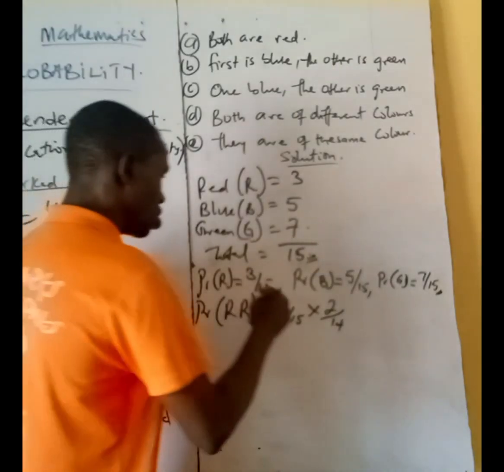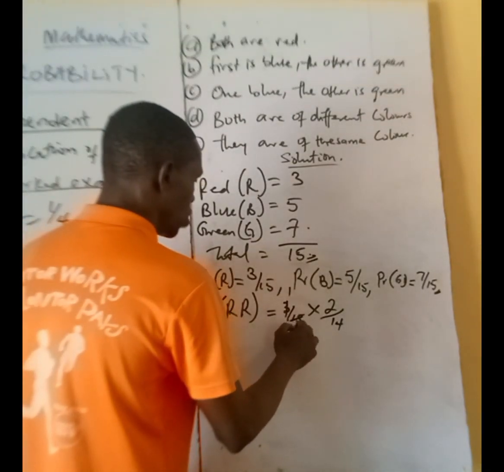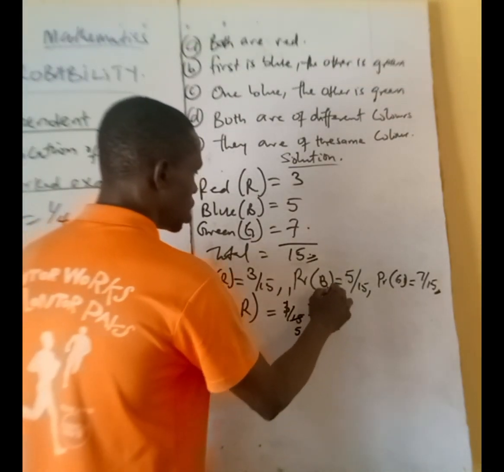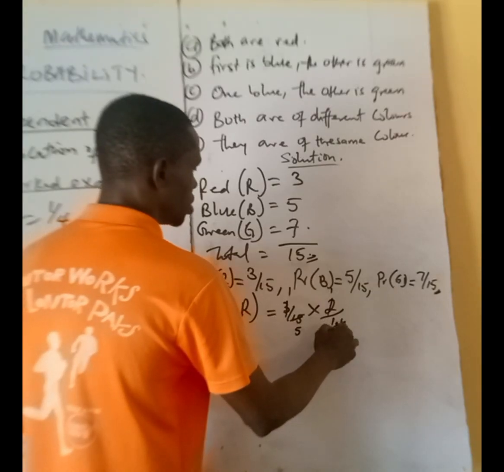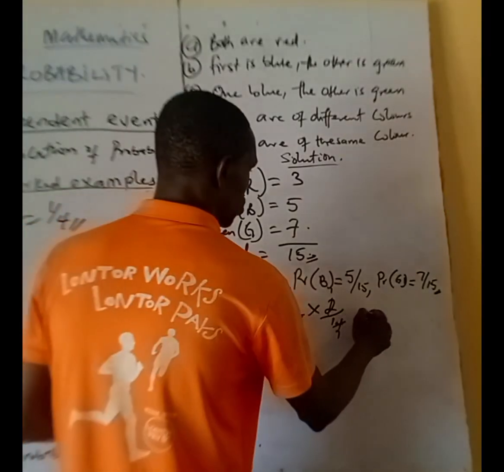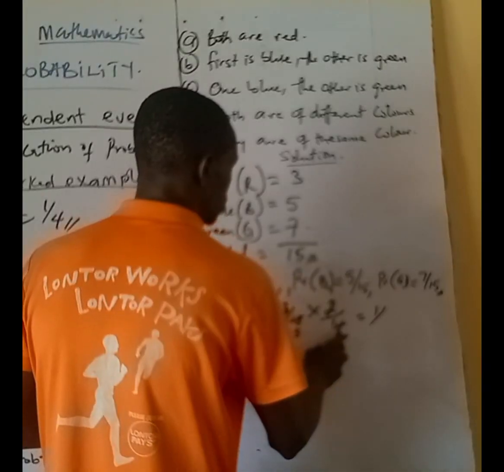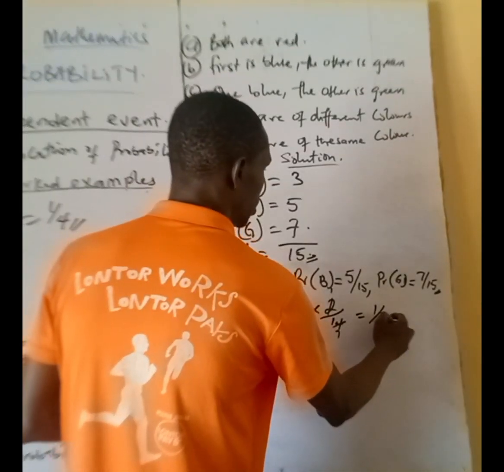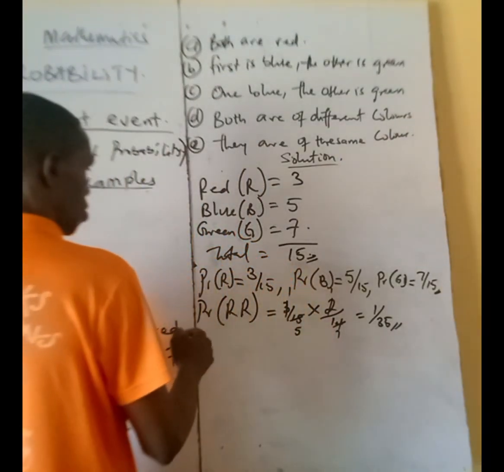Alright, very good. This 3 will cancel this 15 to give us 1 over 5. 2 here 1, 2 here 7. Then our answer is going to be 1 over 5 times 7. That's 35.